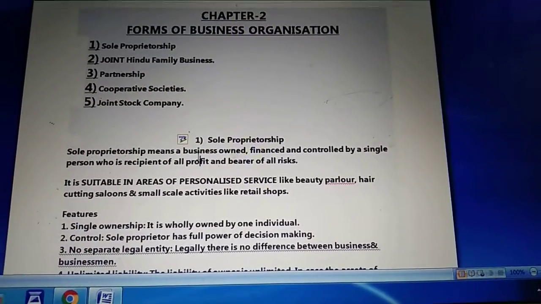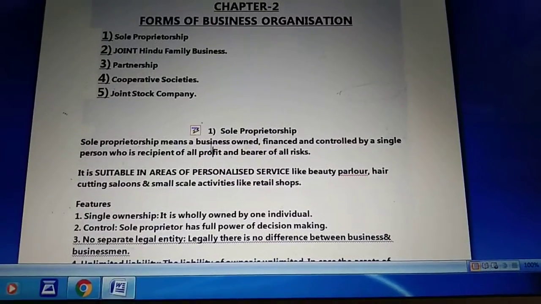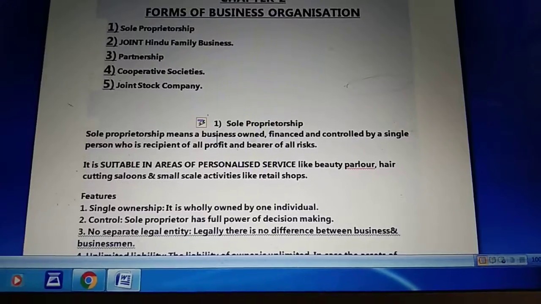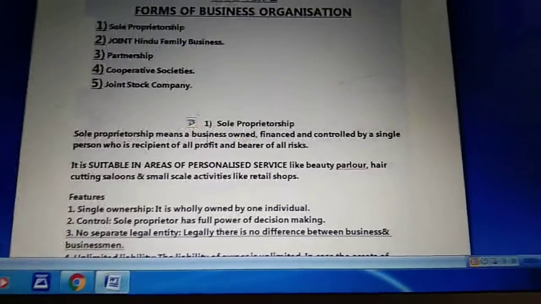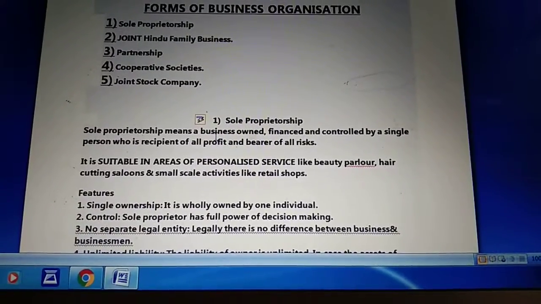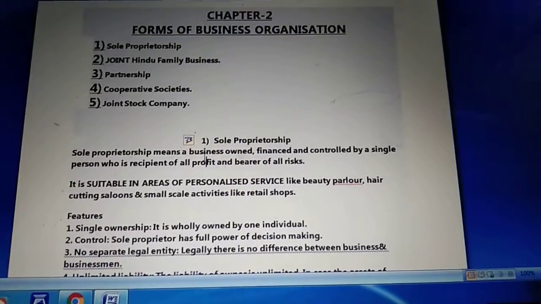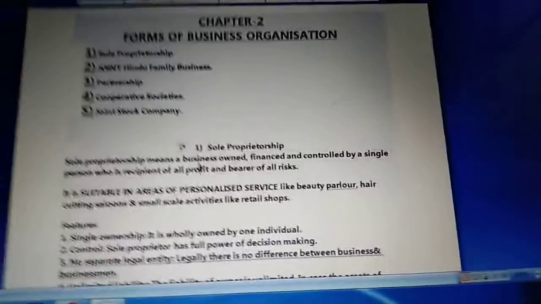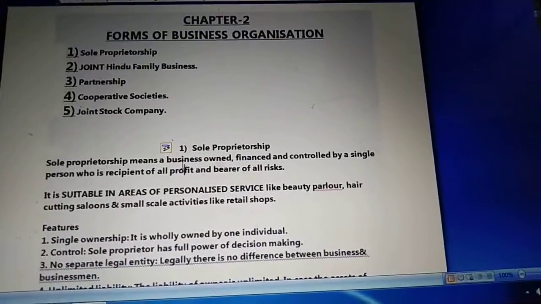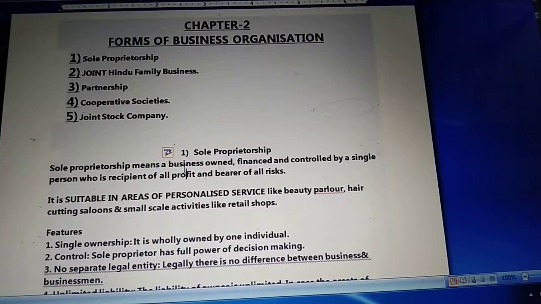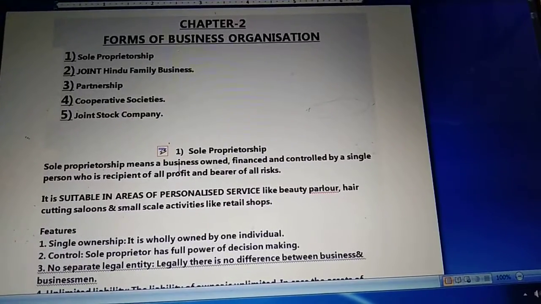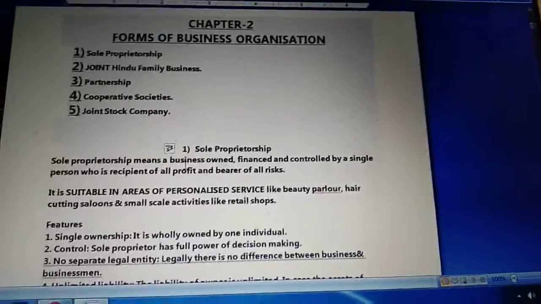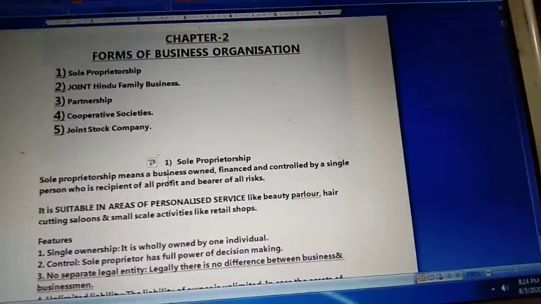Now it's completely the decision of the owner of a business which kind of form to start inside the business organization, after going through the advantages and disadvantages of each form. Students, in this video today we will only cover the first form of business organization, that is sole proprietorship. We can start with an example.